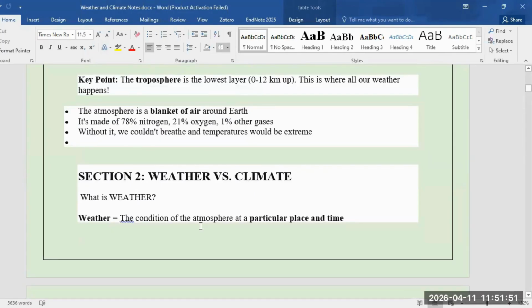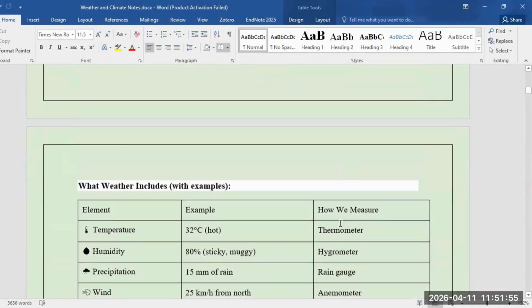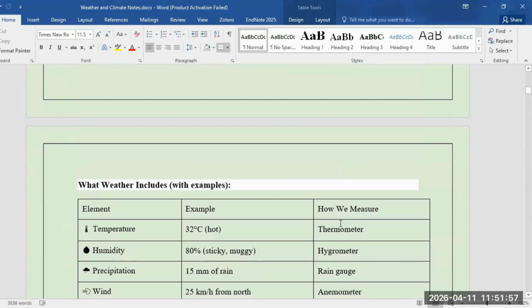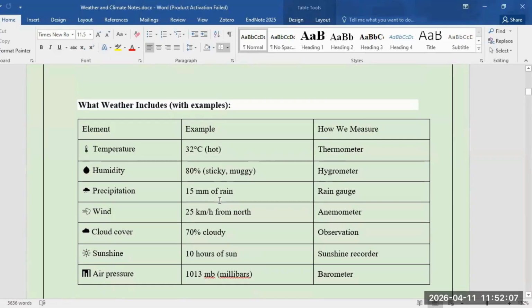So weather is the condition of the atmosphere at a particular place and time. It means when we see a day-to-day variation in the atmosphere, sometimes it's cloudy, sometimes it's sunny, sometimes it's rainy. So this is the weather. So what does weather include? Temperature is the important point.